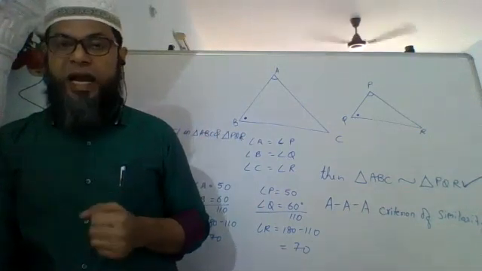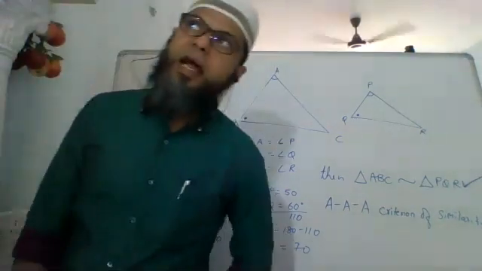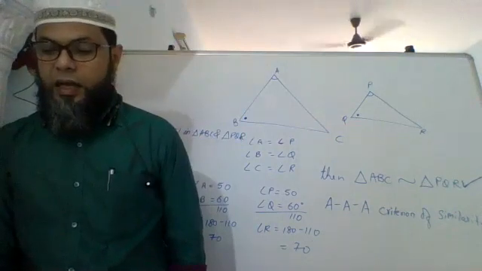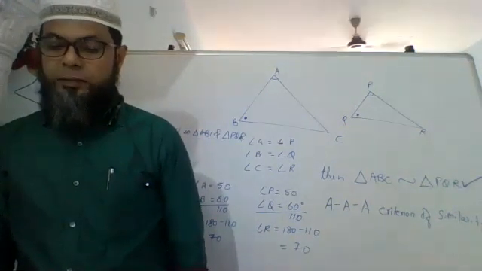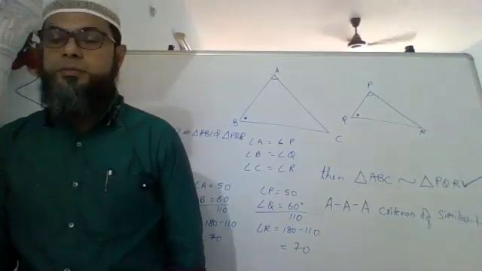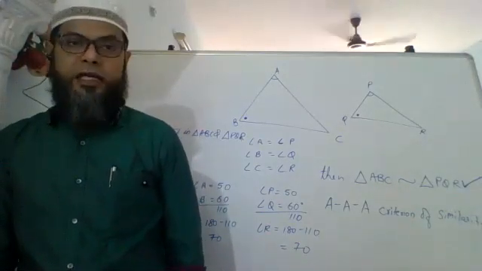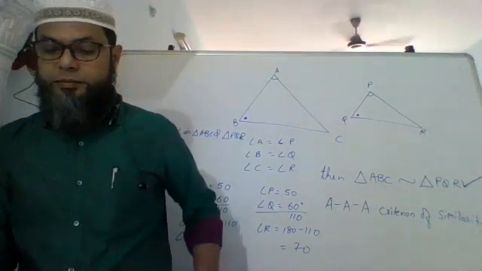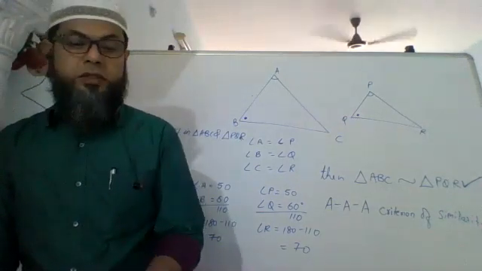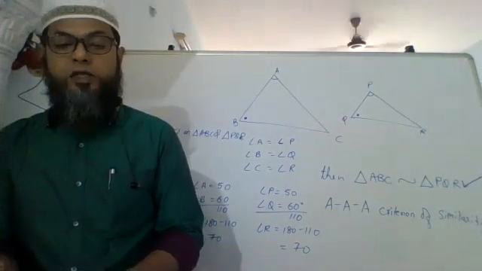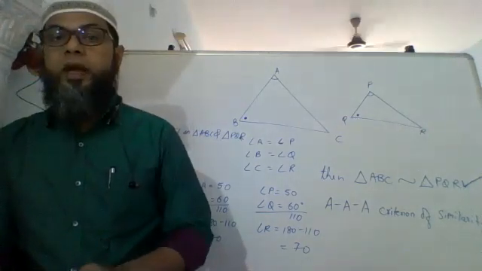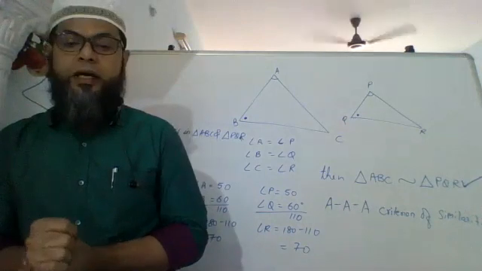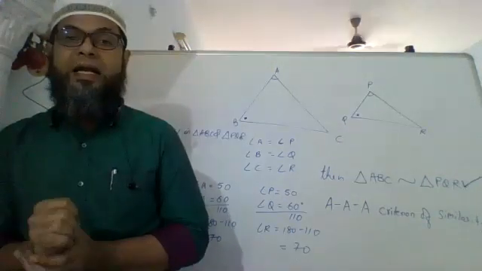If two angles of a triangle are respectively equal to two angles of another triangle, then the two triangles are similar.